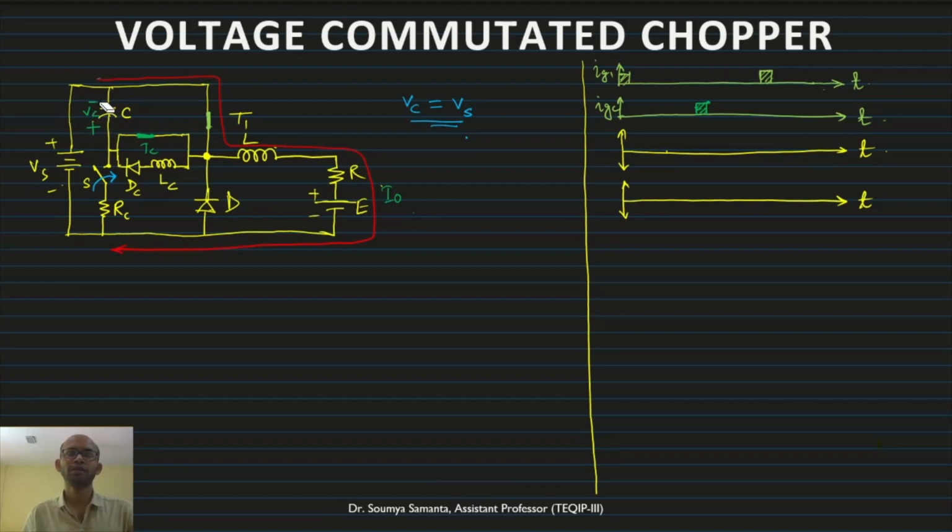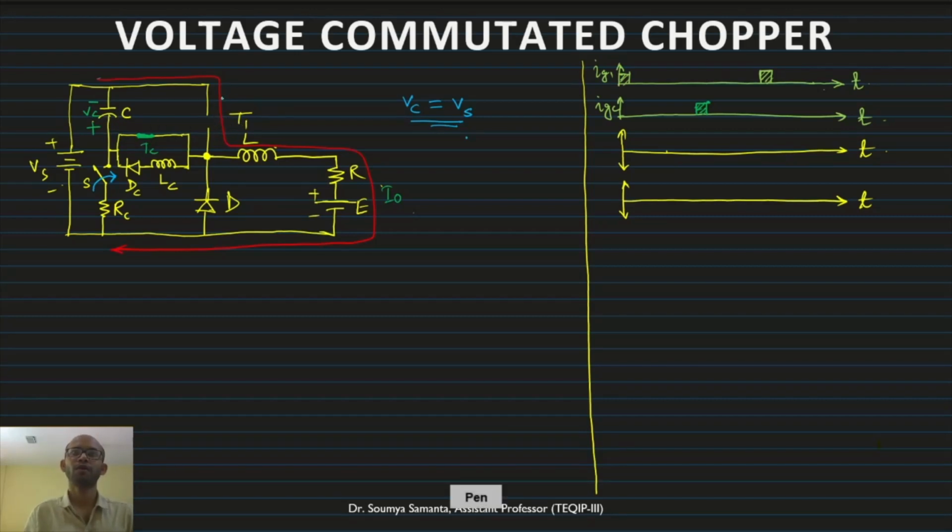This is plus, this is minus. Now this is the reverse polarity which is applied across the thyristor T1. As a result, the thyristor T1 will be turned off. Because of this reverse polarity, thyristor T1 will be turned off.